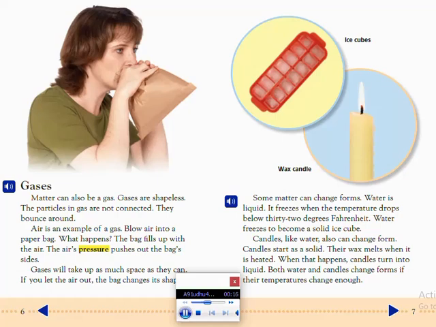Candles, like water, also can change form. Candles start as a solid. Their wax melts when it is heated. When that happens, candles turn into liquid. Both water and candles change forms if their temperatures change enough.